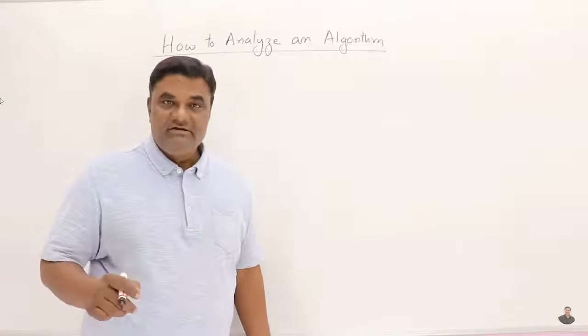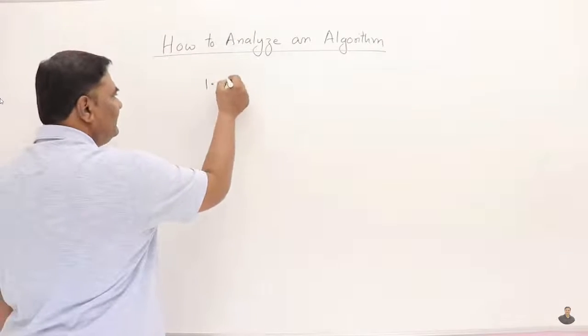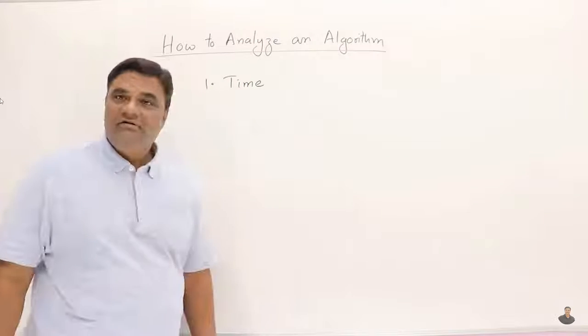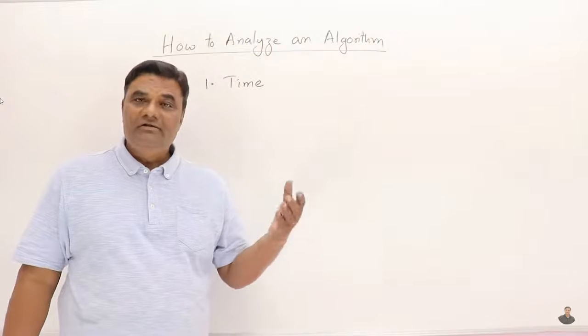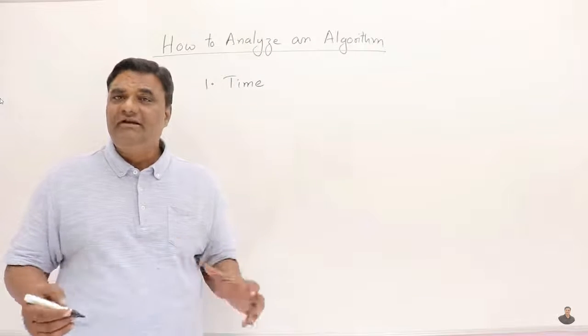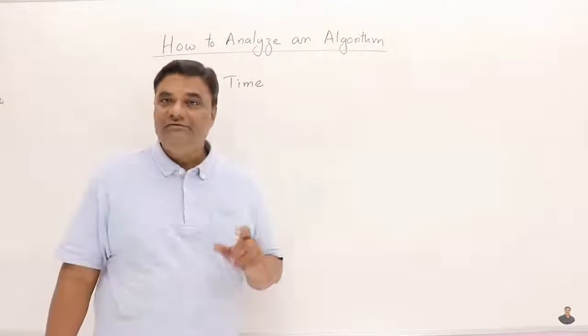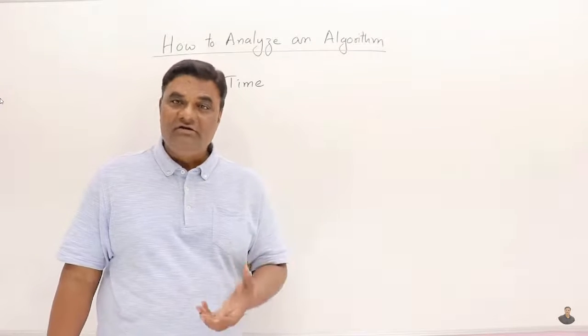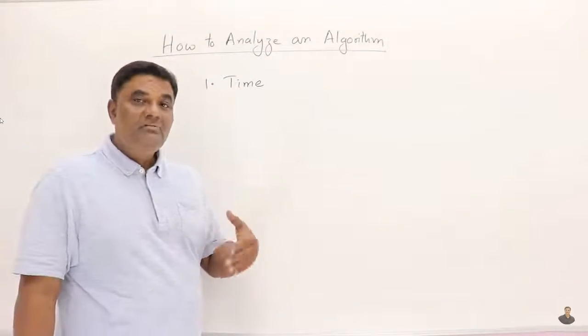Let's see how to analyze an algorithm. What is the criteria on which we analyze an algorithm? So the first criteria is time. See, algorithms are procedures for solving a problem, whether you do it manually using pen and paper or you make a program and let your machine do it. Whatever the method may be, how much time is it taking? If the procedure is very lengthy and time consuming, or very fast so that you can quickly get the results, that is one of the important criteria on which you have to analyze. If you are devising a procedure or an algorithm, then it should be time efficient, meaning it must be faster. So after writing the algorithm, we analyze how much time it is taking.